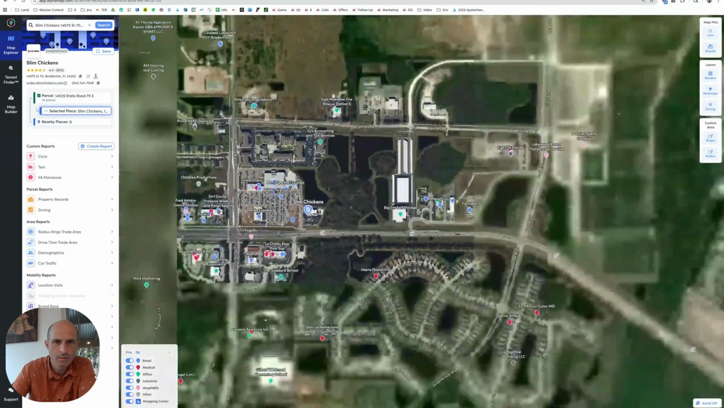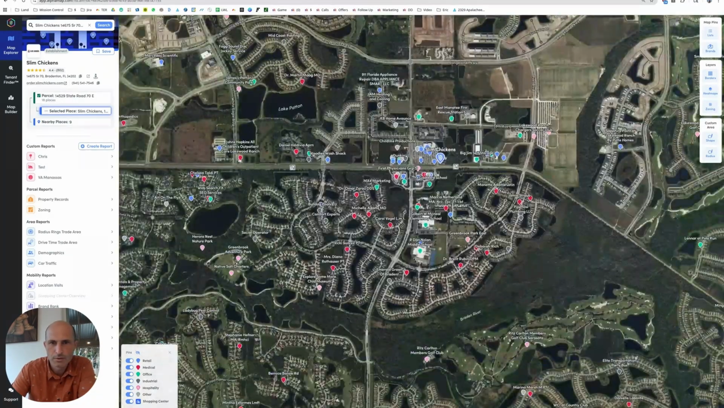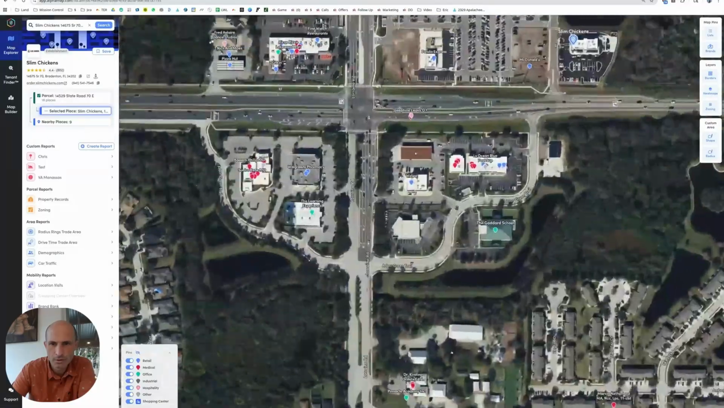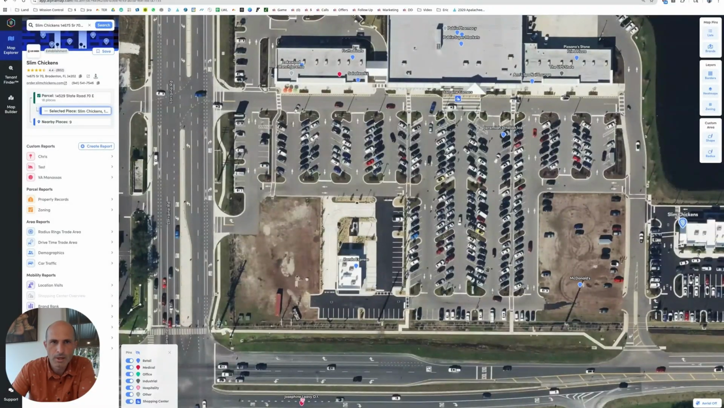So they put Publix in and then went for it. Looks like they're filling in all directions. Bradenton, Florida's going for it. So they've got a shopping center behind them on this one.